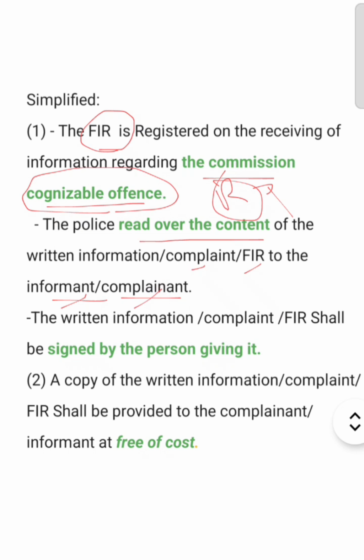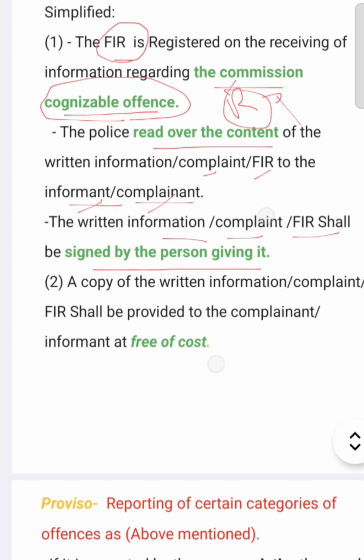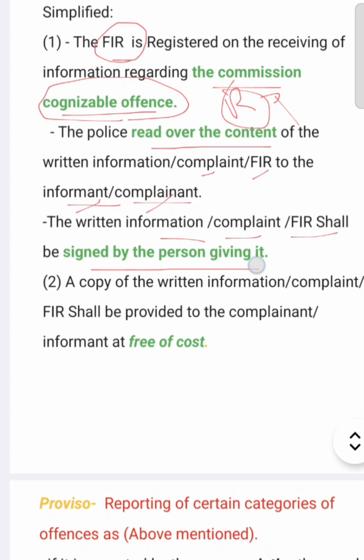Third, the written information, complaint, FIR shall be signed by the person giving it. Means whoever the person giving the information about the crime has to sign the FIR.